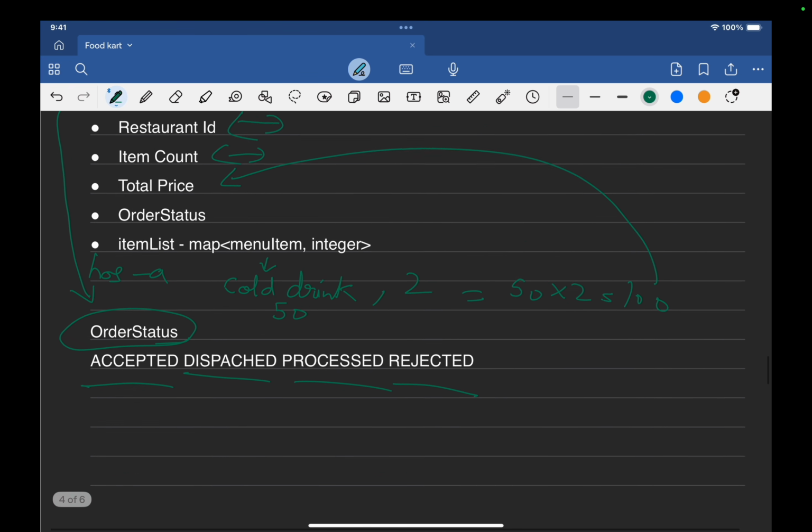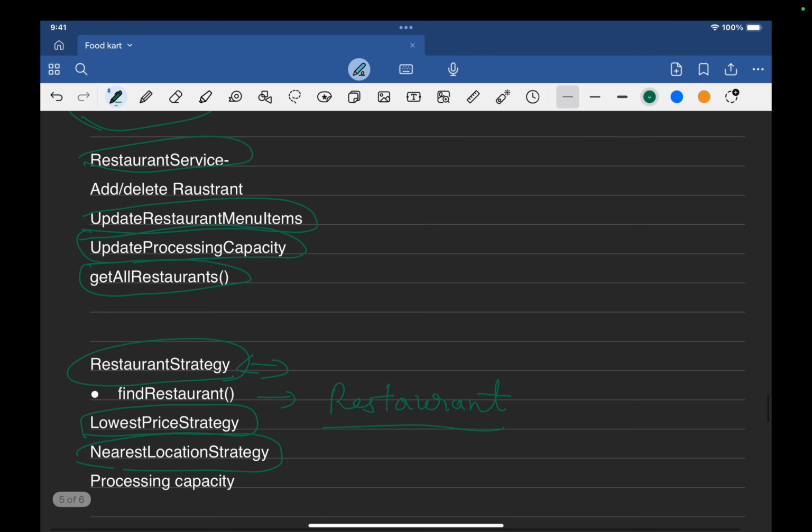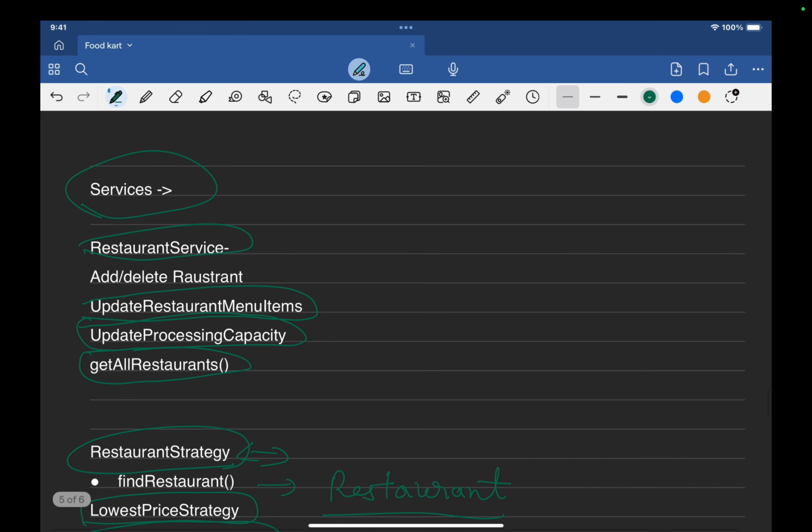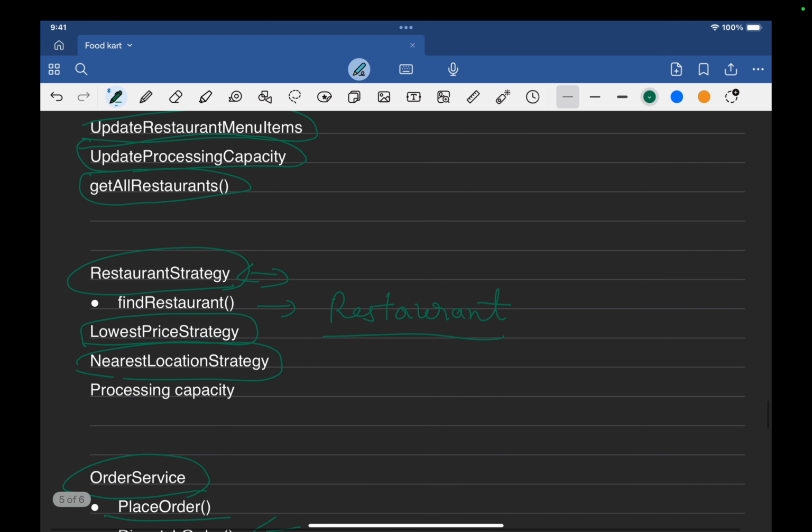So that's what I have defined here. Processing capacity.